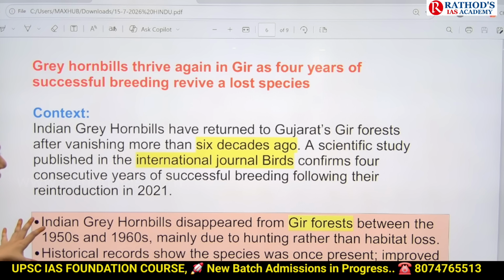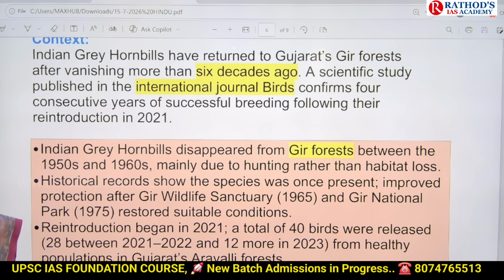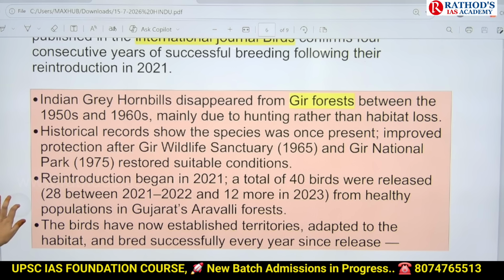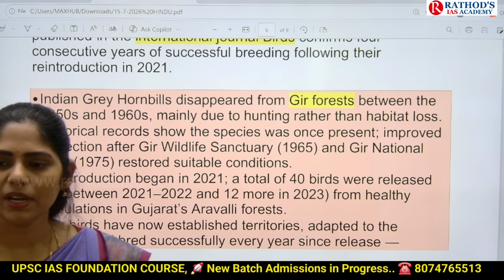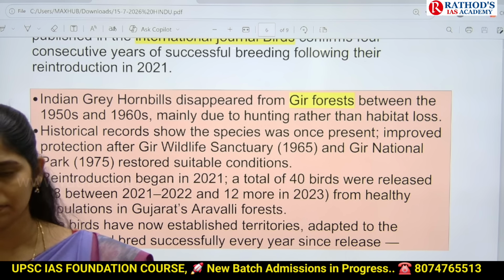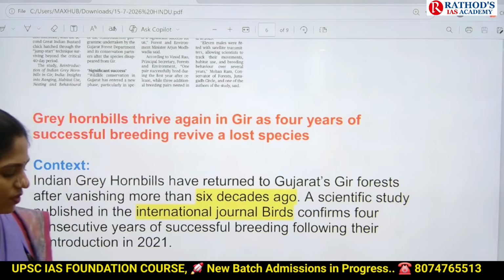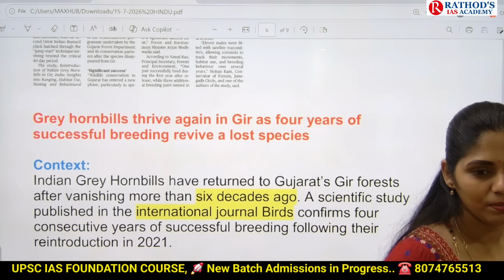In the same way, the government came up with this reintroduction project in 2021. In 2021, around 40 birds were released into the Gir National Park. And now what happened? There is a good number of grey hornbills in the Gir National Park. Whenever you see in the news a reintroduction project of cheetah or reintroduction project of hornbill,